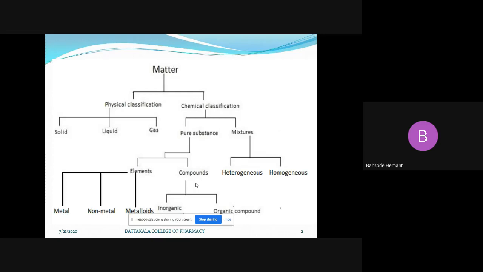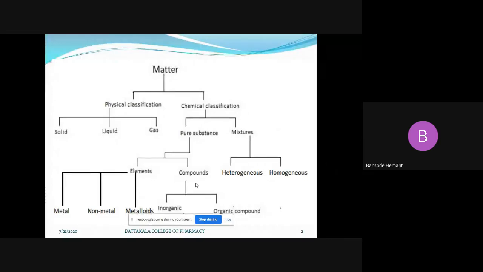Next, the other chemical class is the mixture. A mixture is a combination of more than one compound, such as a powder mixture or any other type of mixture.